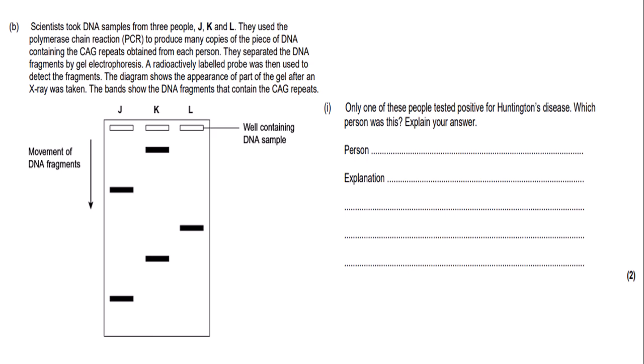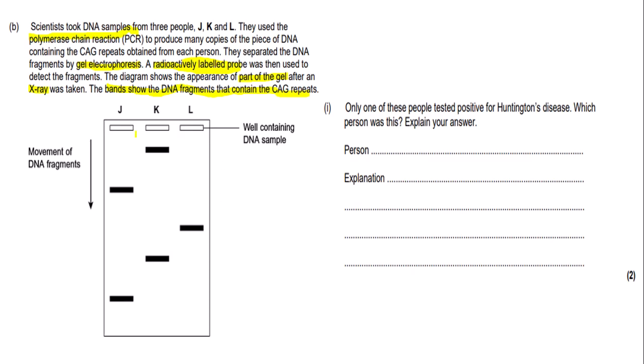So let's move on. Scientists took DNA samples from 3 people, J, K, and L. They used polymerase chain reaction, PCR, to produce many copies of the piece of DNA containing the CAG repeats obtained from each person. They separated the DNA fragments by gel electrophoresis. A radioactively labeled probe was then used to detect the fragments. The diagram shows the appearance of part of the gel, so it's not the whole thing, after an X-ray was taken. The bands show the DNA fragments that contain the CAG repeats.